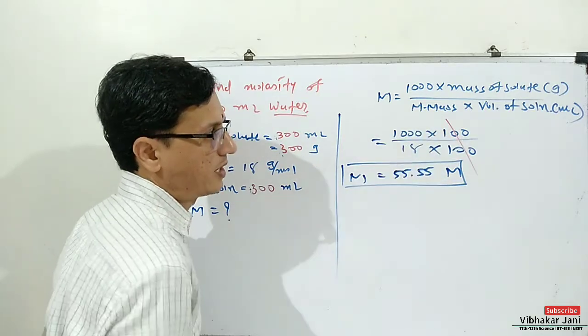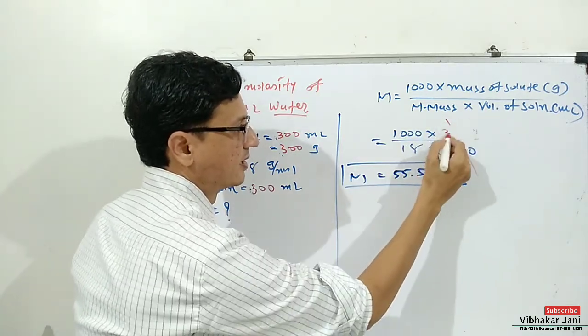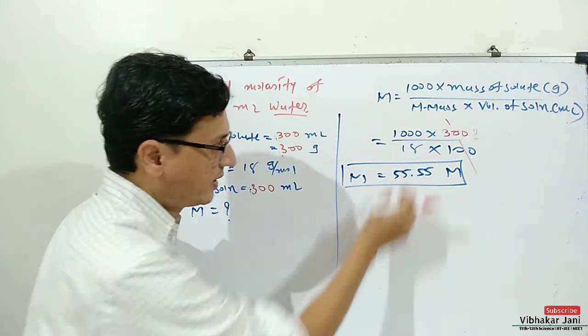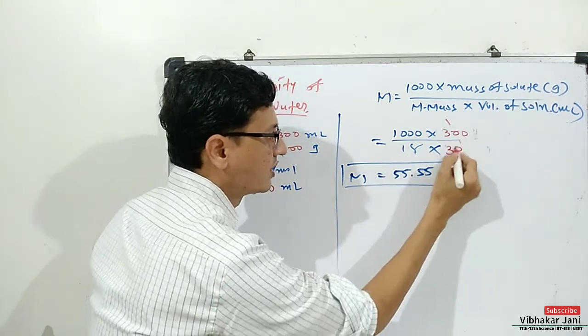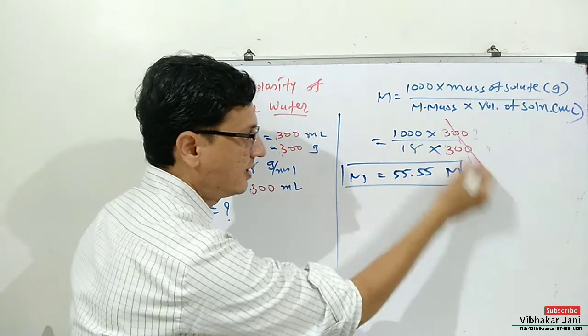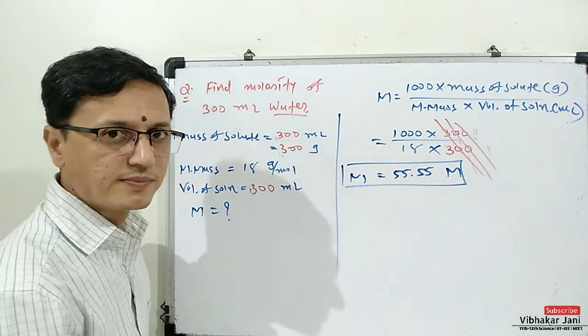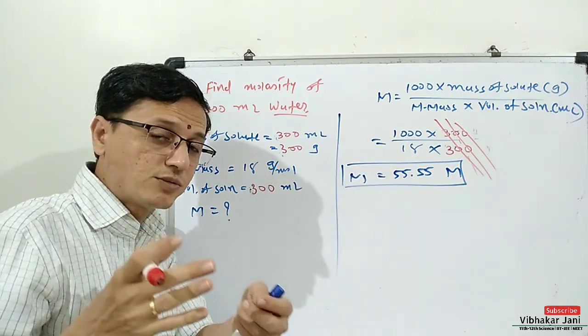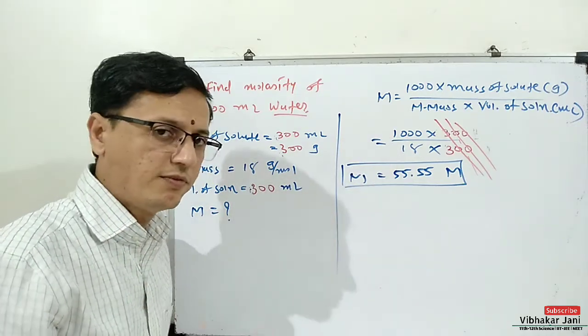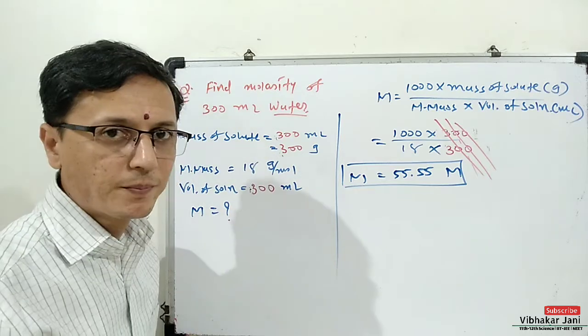1000 multiplied by mass of solute, here it is 300, divided by molecular mass 18, multiplied by volume of solution, again 300. These 300 will be cancelled. So ultimately it is 1000 divided by 18, and the answer will be same, 55.55.